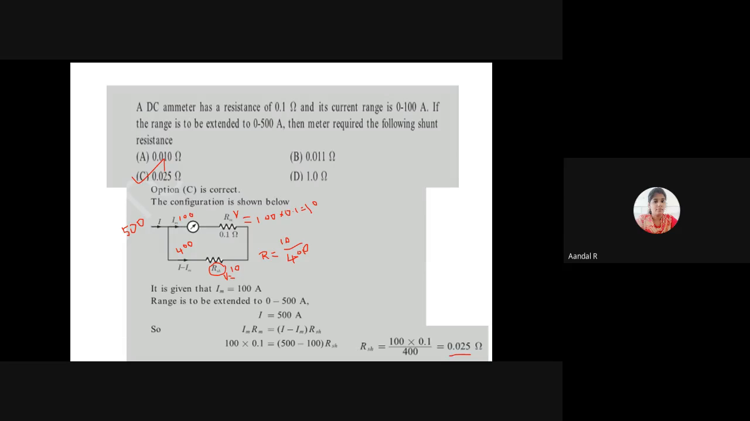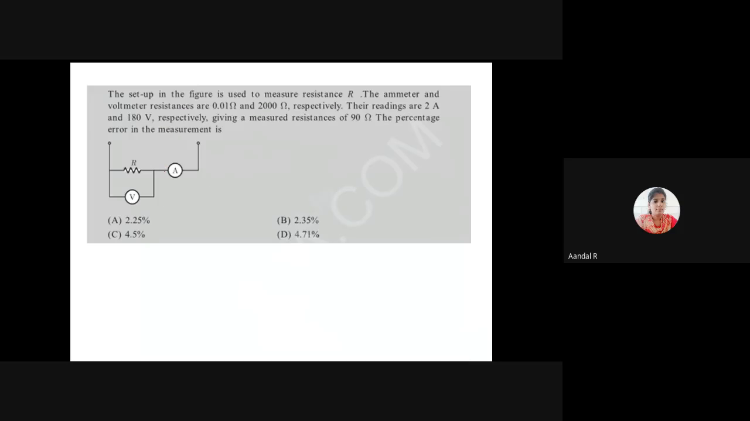Can you understand this problem? Can you understand how to solve this problem? Yes. I am moving to the next question.